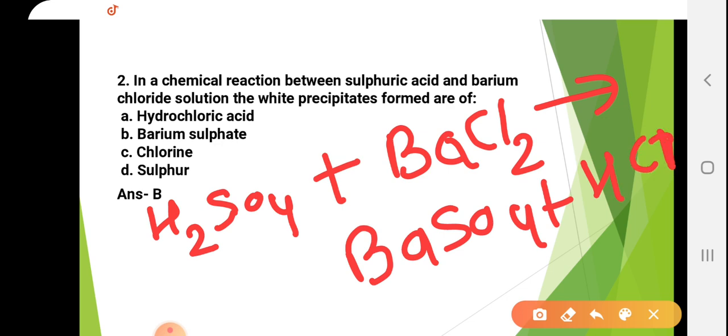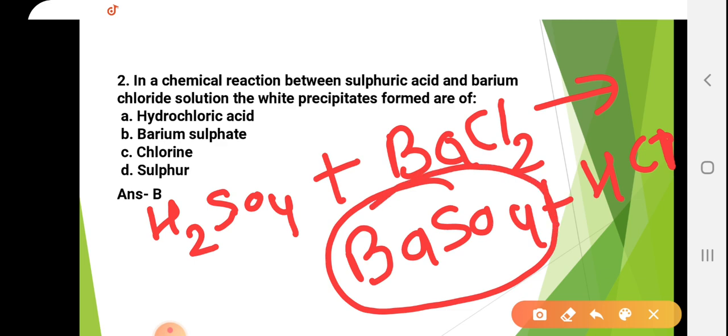They form barium sulfate in the form of a white precipitate, and HCl, we all know, is a highly reactive acid, a liquid.